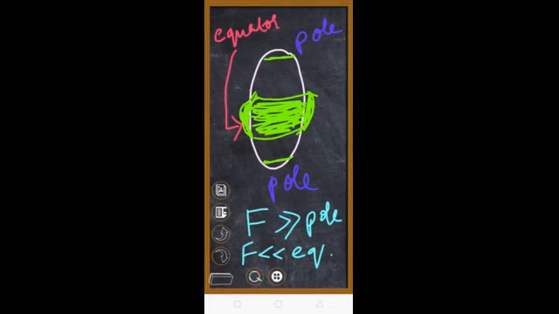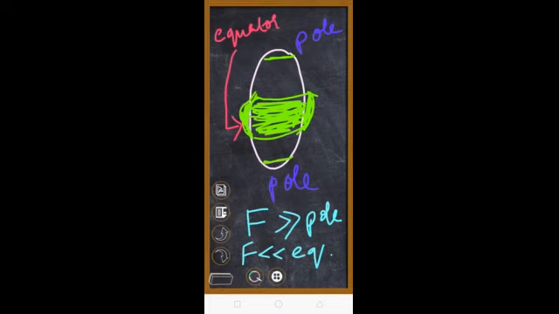So what happens now if you see the poles: anybody staying at the pole is now nearer to the center of the earth. So the distance becomes closer because the poles are flattened. So the value of G is more at the poles. Now when you see somebody staying at the equator, because of the bulge, they have become far away from the center. So the distance from the center increases, and the force decreases. So G is less at the equator and G is more at the pole.